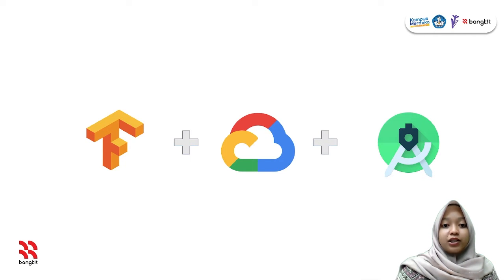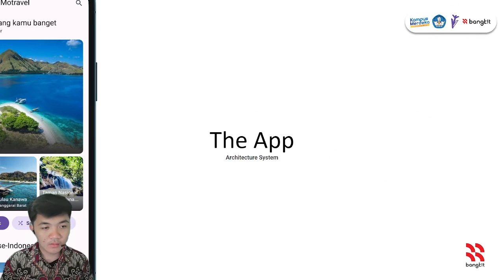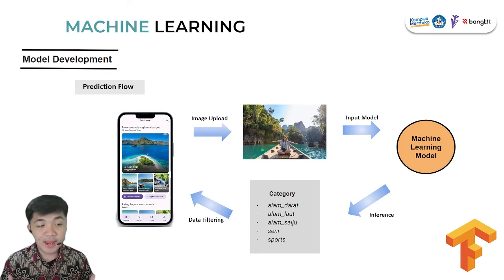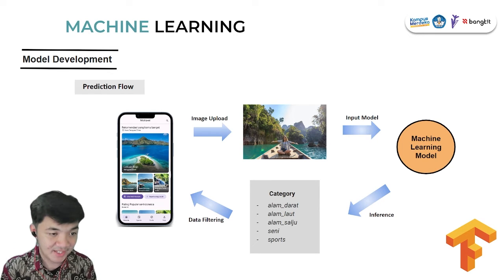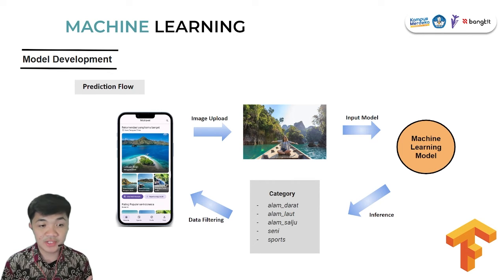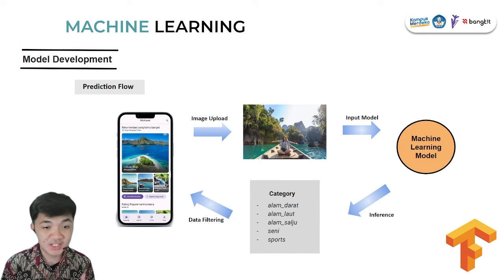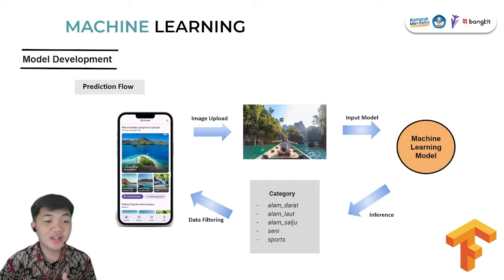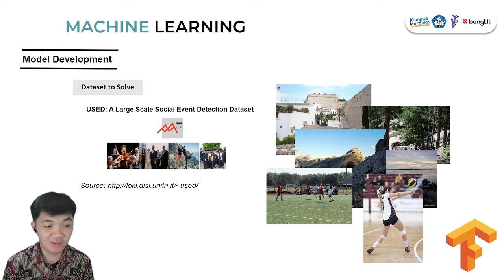We built our application with this technology. We built the application using Android Studio, create a machine learning model with TensorFlow and serve the model in the cloud. This section is about machine learning development. Machine learning is used to infer pictures uploaded by the user to give destination recommendations based on the picture. We created the machine learning model with TensorFlow and served the model in the cloud.